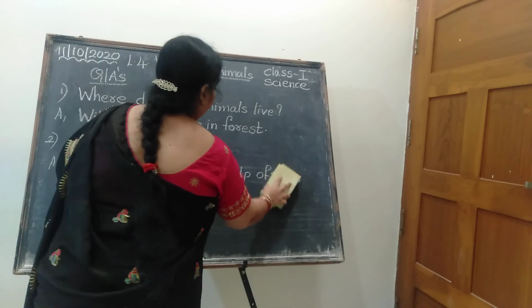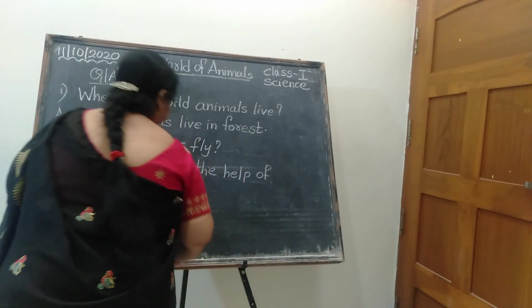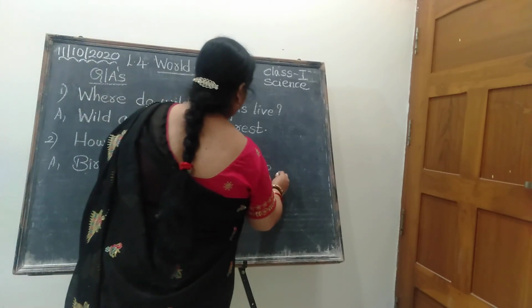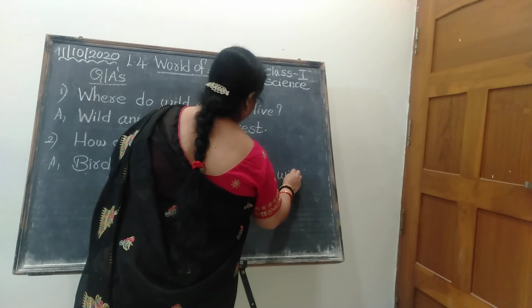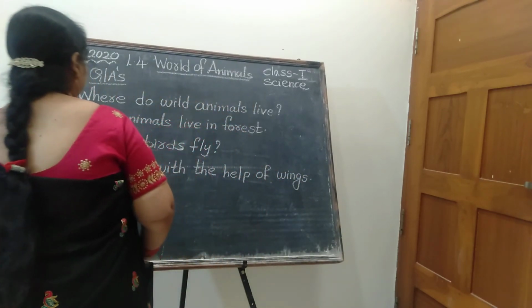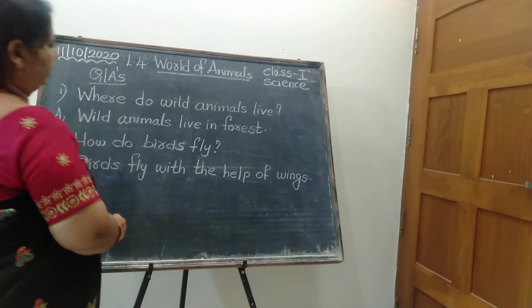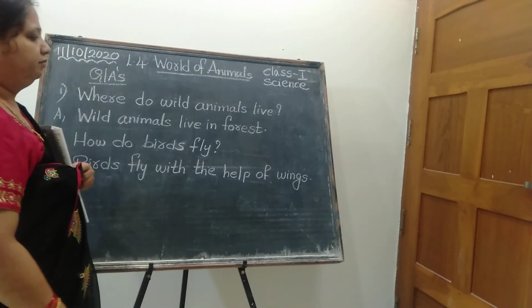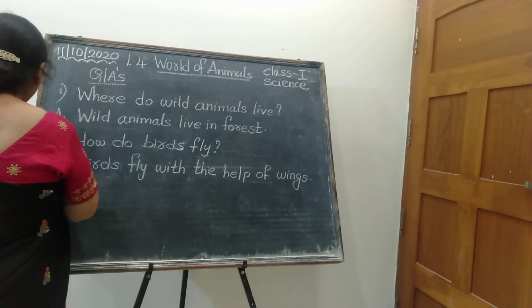You can write with the help of wings. That is enough. Birds fly with the help of wings. Okay. Write this answer children. How do birds fly? Birds fly with the help of wings.